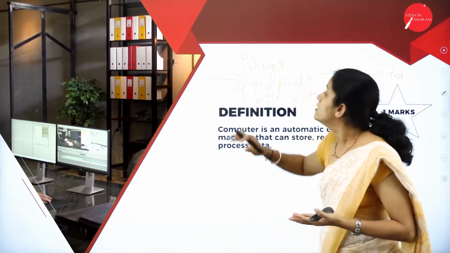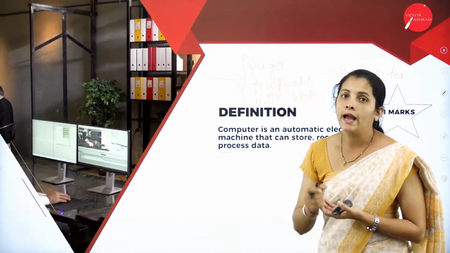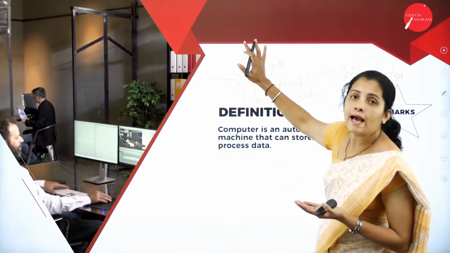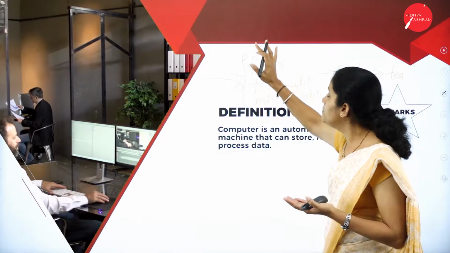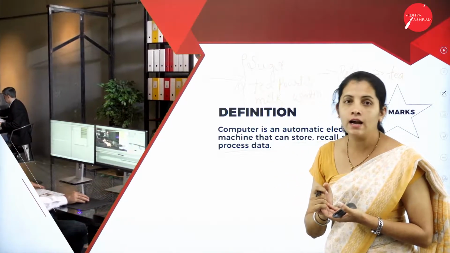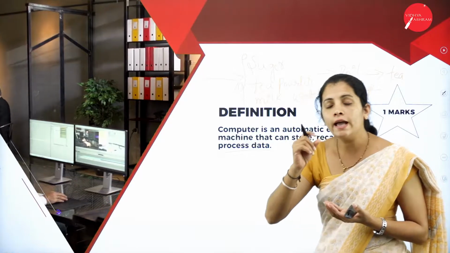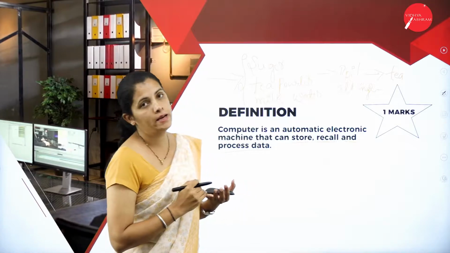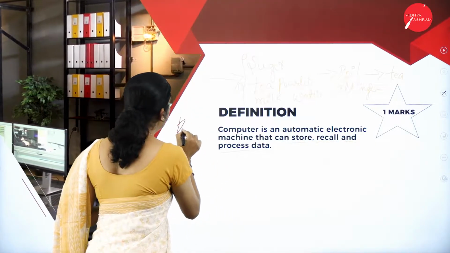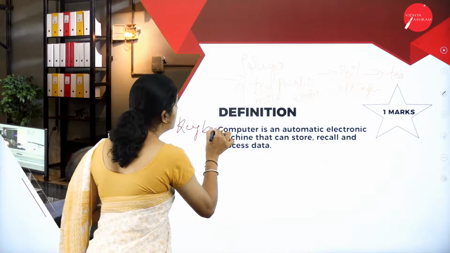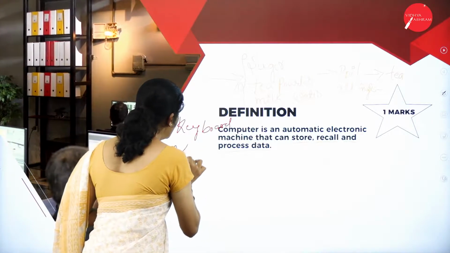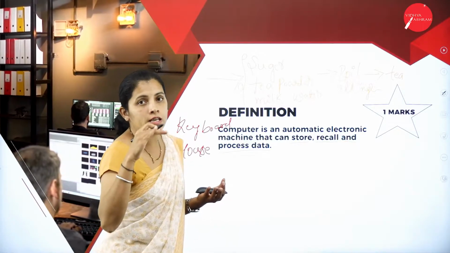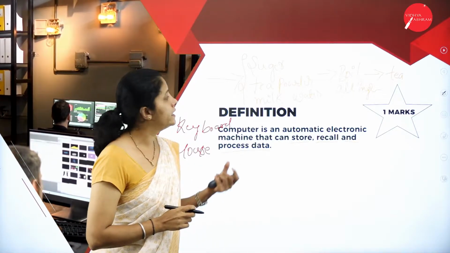So here, a computer is nothing but an electronic machine which is responsible for accepting input. Input is nothing but the data or information. Then how do we provide the input? By using input devices like keyboard and mouse. So the computer is responsible for accepting the data.